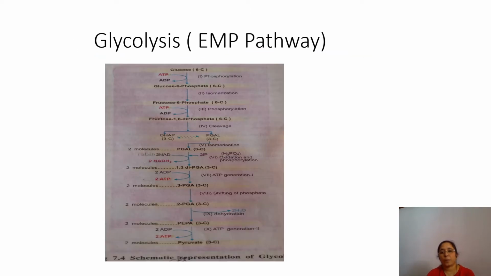Now here we will study in detail all the steps that are involved in glycolysis. This glycolysis is the first major process in the mechanism of aerobic respiration. It is an anaerobic process since it is independent of oxygen. It takes place in the cytoplasm.